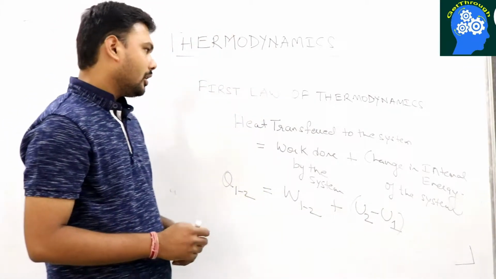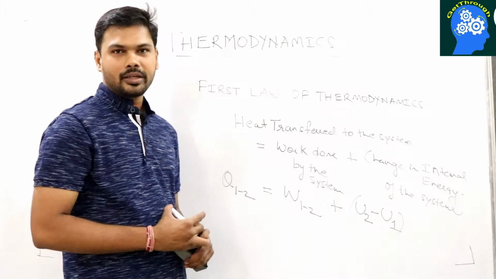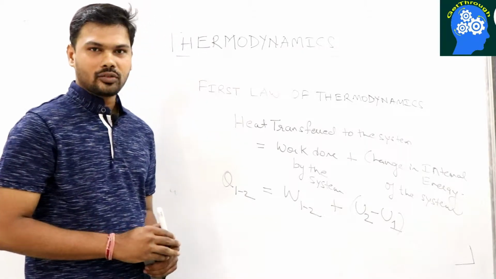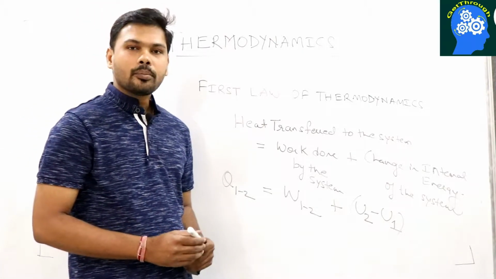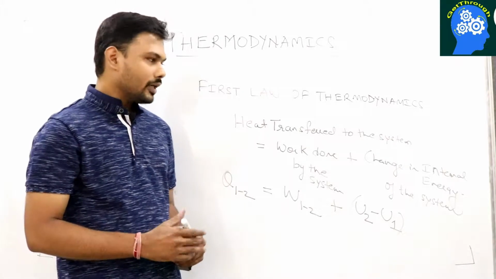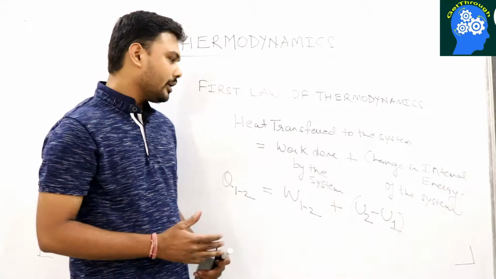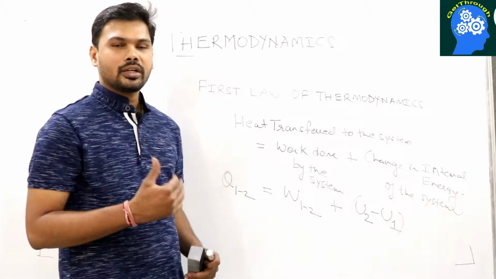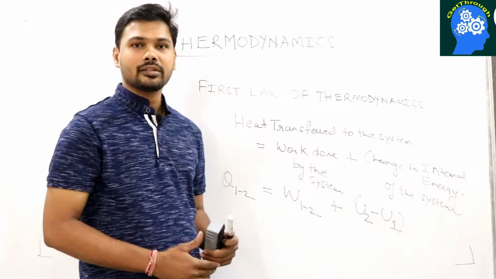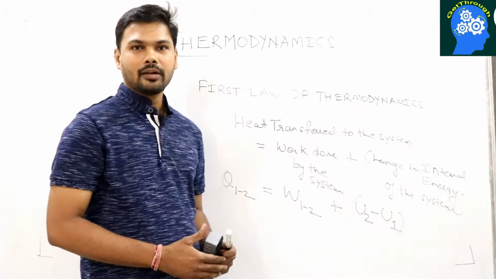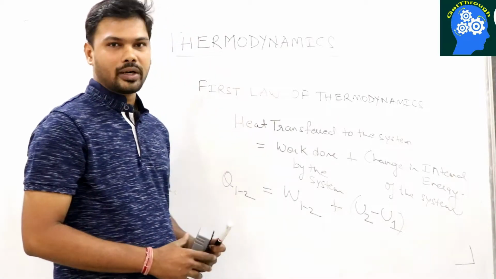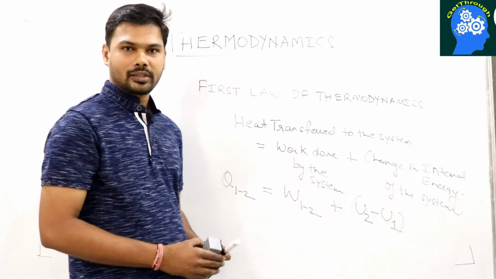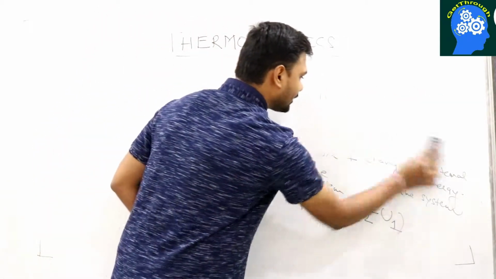Now as you see, as I tried to define the first law of thermodynamics, I need to use so many terms like heat transfer, work transfer, change in internal energy, process, state 1 to state 2. So before I go explaining the first law in thermodynamics, first we should learn what is heat transfer, what is work transfer, what is internal energy, what is a process, and what is a state. So let's start those things first, and then again we will come back to this first law, and that time we will be better able to understand it. So first let us start with heat.